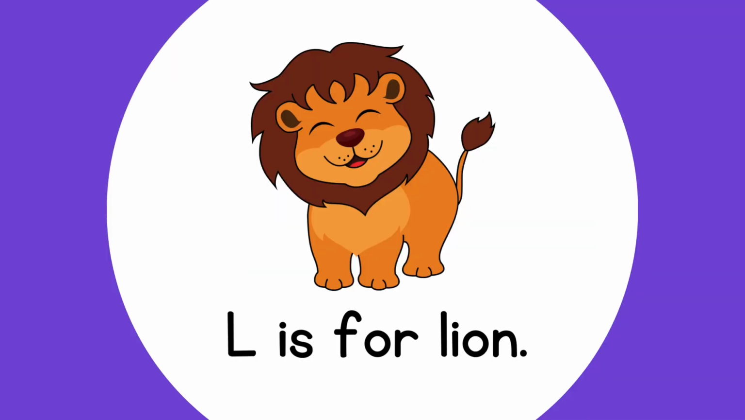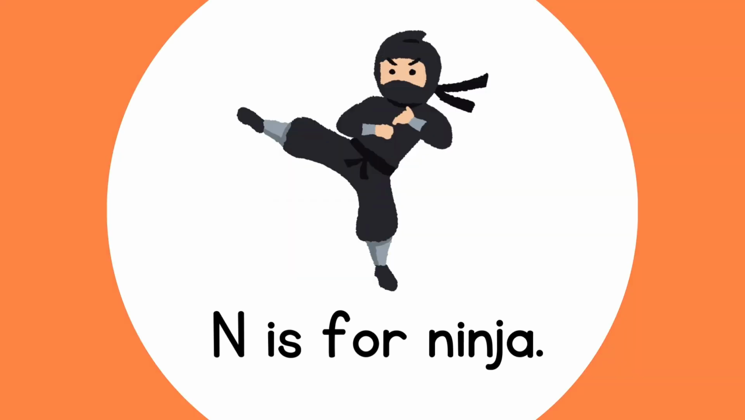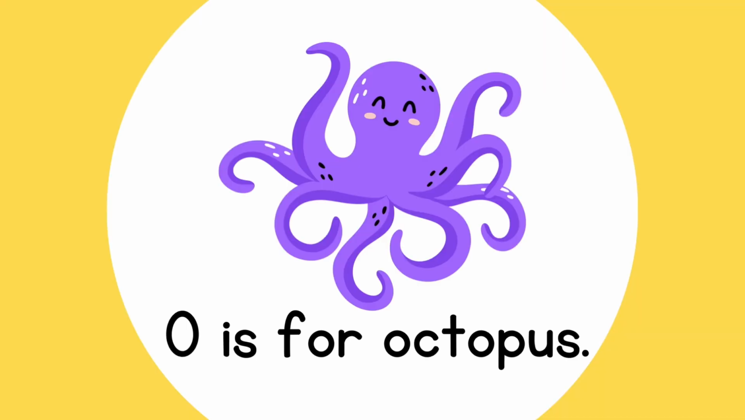L is for lion. M is for milk. N is for ninja. Ninja is name. O is for octopus.